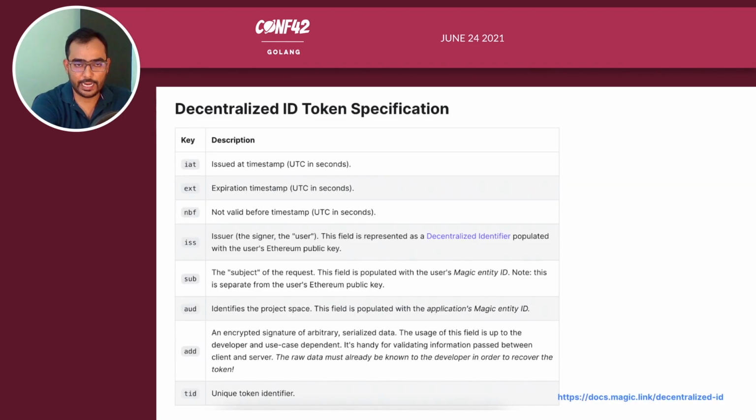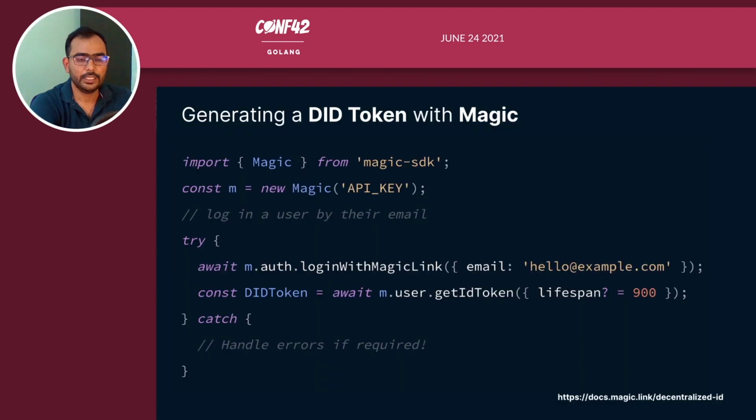The decentralized ID token specification can be found in the Magic Docs, in the decentralized ID section, where you will get more understanding of what each key does. This is how you generate a DID token with Magic. This is a JS implementation of it. You can do it in Android, iOS, and React Native applications as well.